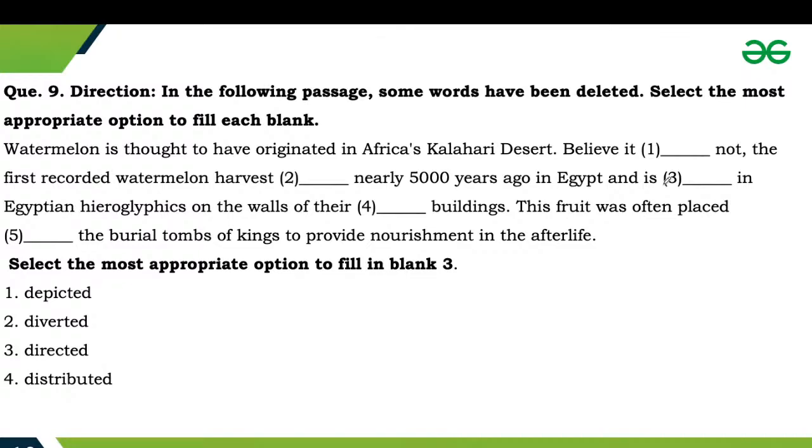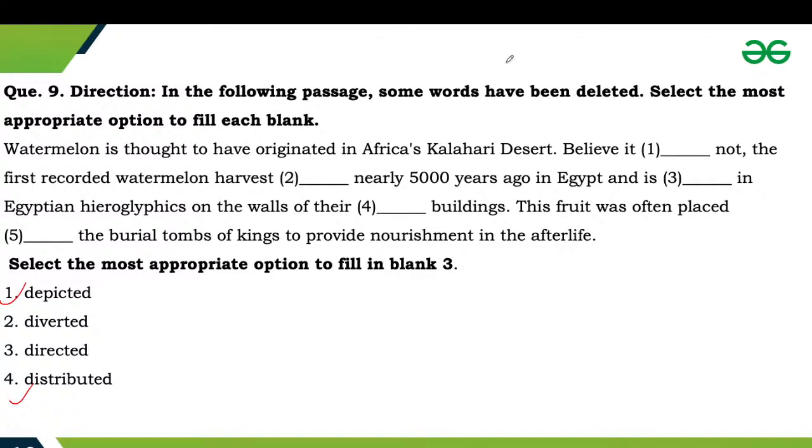So mark your answers for the third blank. We have 4 options: depicted, diverted, directed, and distributed. So we have discussed that the passage is talking about the origin of watermelon, and that 5,000 years ago it occurred in Egypt.